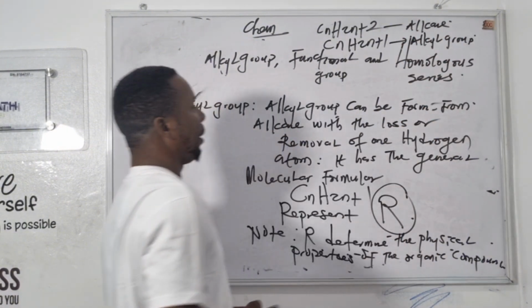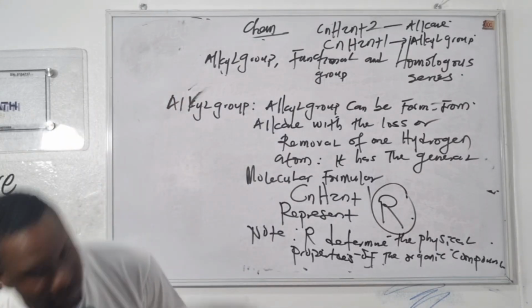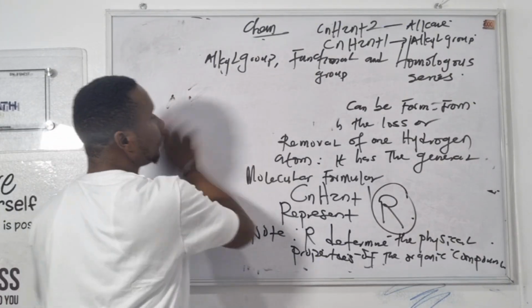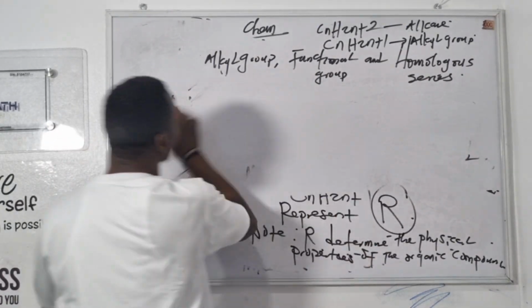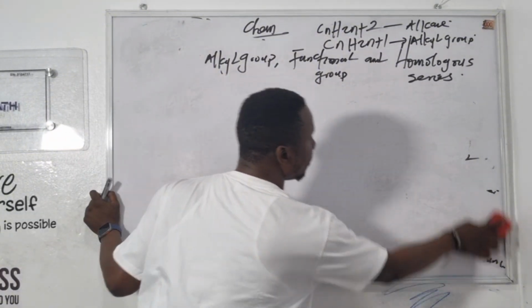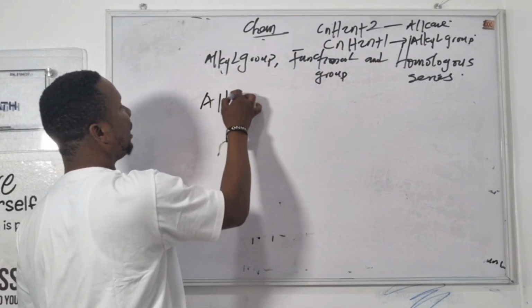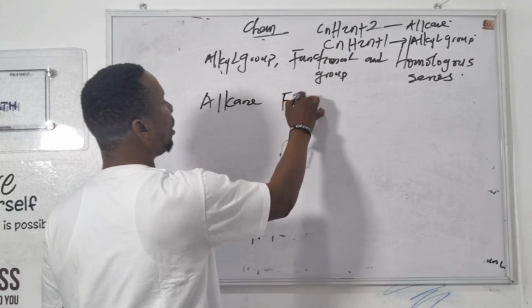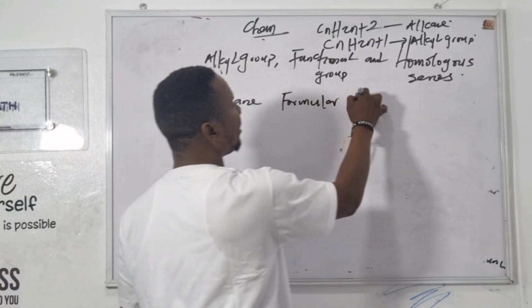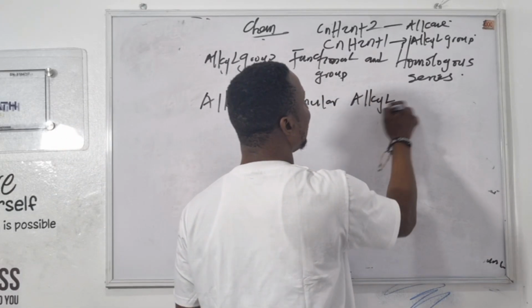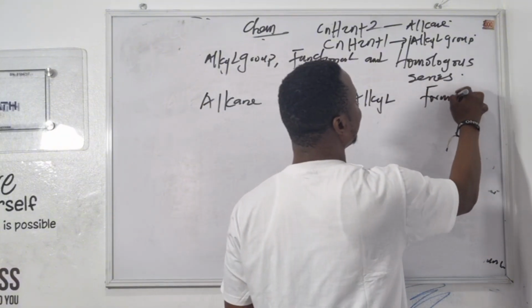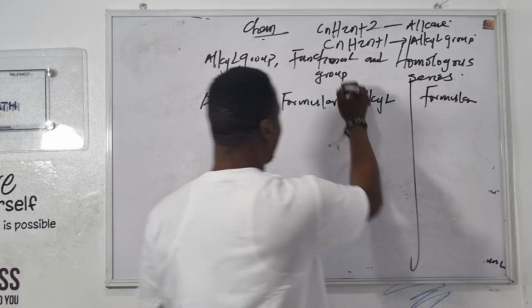So now let's check something. Let's look at the alkane family and the formula of alkanes here, and then the alkyls.